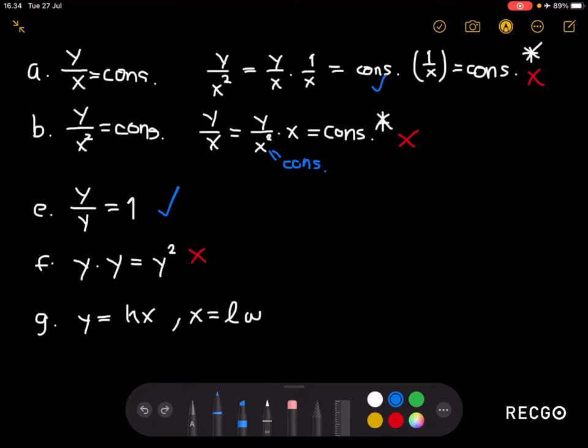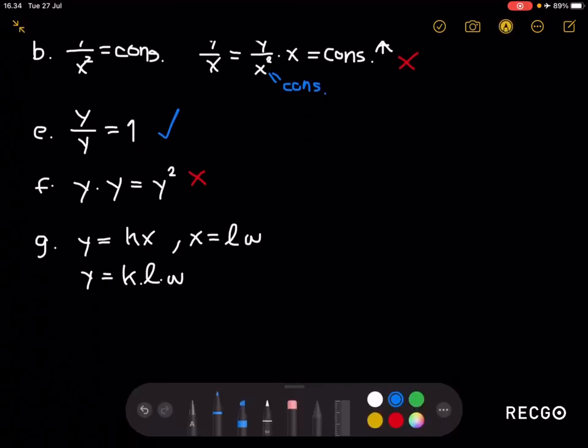Now if we substitute this equation into this equation replacing x, we'll get that y must be equal to k times L times w. We know that k and L are constants, so k times L must also be a constant, which fits into the definition of direct proportion, which means that y is indeed directly proportional to w. And so this statement is true.